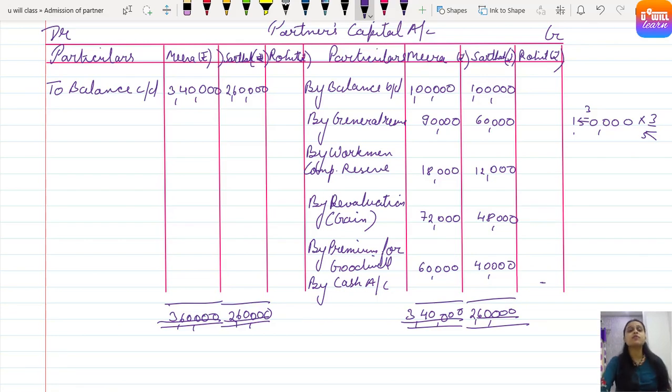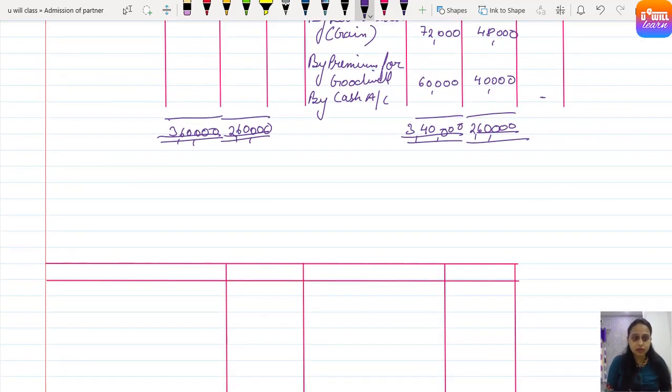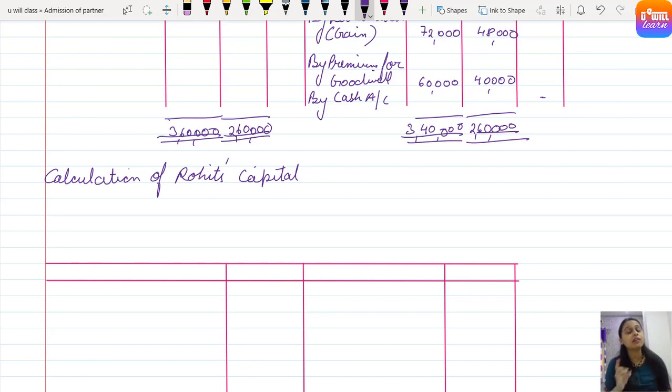Now my dear students, we have to calculate Rohit's capital. How to calculate Rohit's capital? Because he brings cash for his capital, it is given in the question, but how much? By 20% of the total capital of the new firm after adjustments. So how to calculate this? Let's just see.